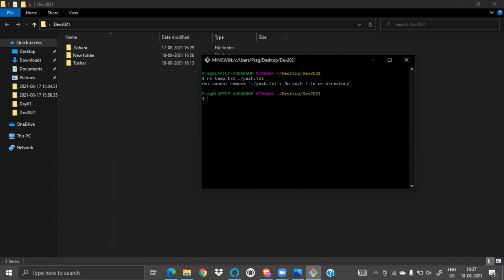Let's see. Okay, why is it not working? No such file or directory. Why is it not moving? There is some problem, I guess. Okay, I guess it will work. What is it saying? Remove file. I guess I'm doing something wrong.